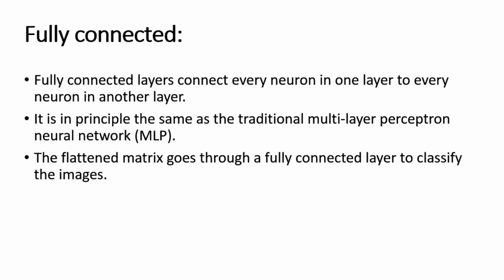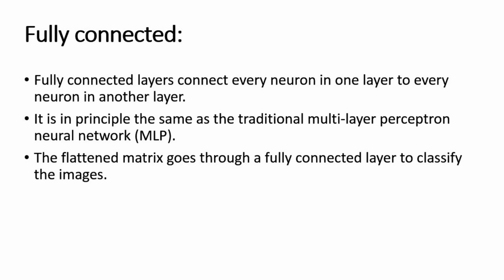feature map. Next to that, connecting neurons in a fully connected manner. Fully connected layers connect every neuron in one layer to every neuron in another layer. So if there are A, B, C, D, E, then A will have a connection with B, C, D, E. And in similar fashion, B will have a connection with A, C, D, E. Likewise. So if we connect all, it is kind of a mesh network topology if we talk in terms of network point of view. So mesh connection is nothing but a fully connected network.